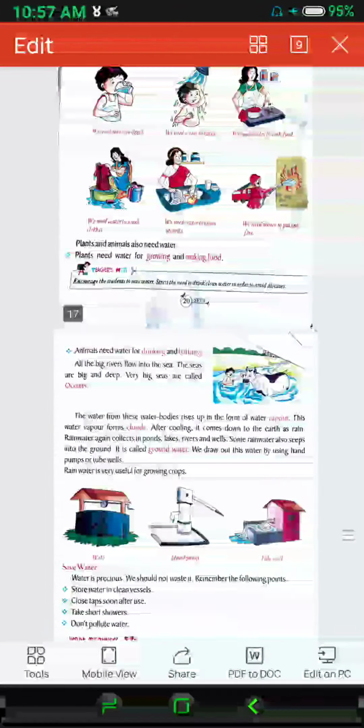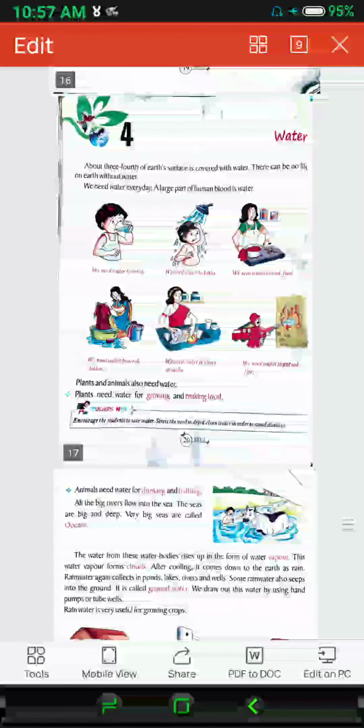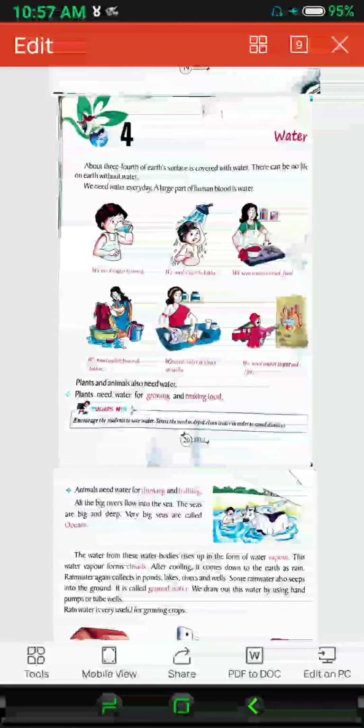In number 3, write 4 uses of water. So you can write the 4 uses of water from page number 20 here. Just below the pictures you can see the uses of water: we need water to drink, to bathe, to cook food, to wash clothes, to clean utensils, to put out fire.